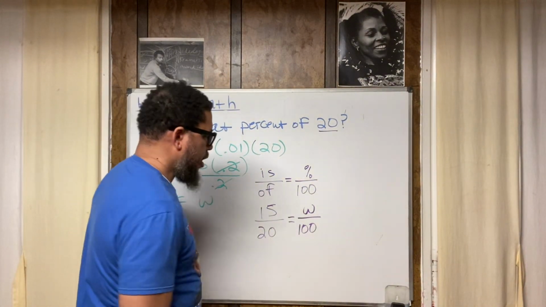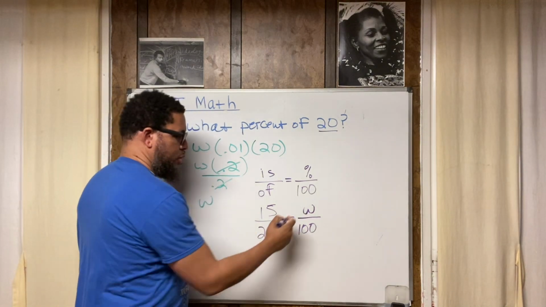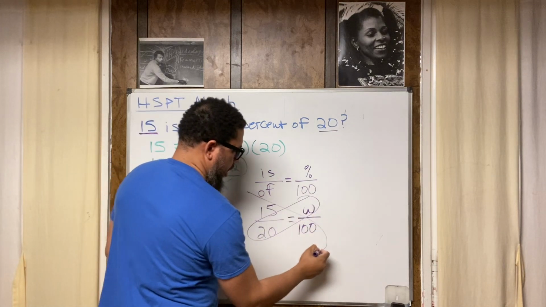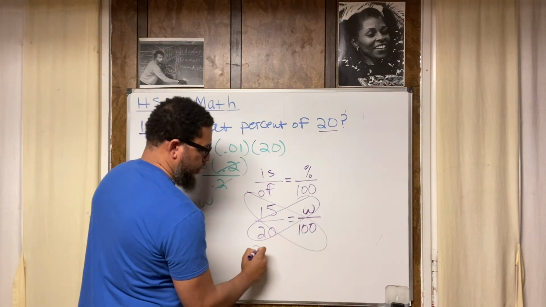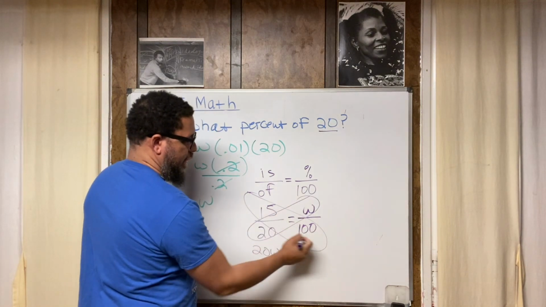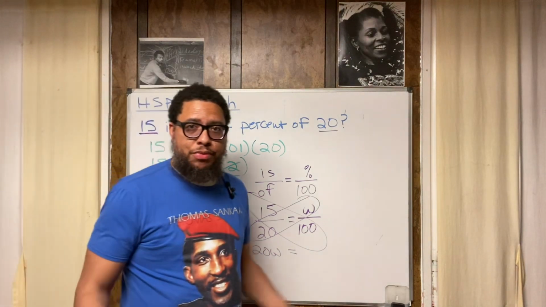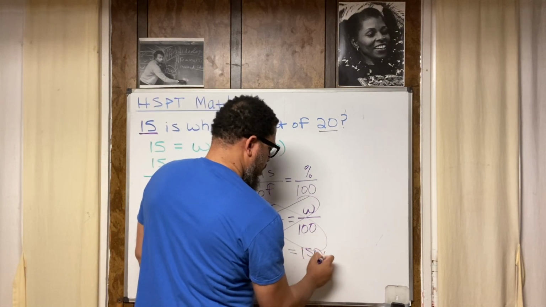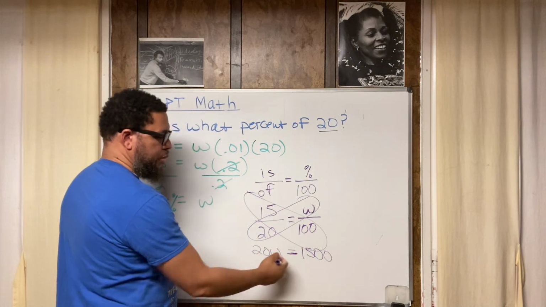Now, in order to solve this, what I like to do is what I call the Malcolm X method, because we go in an X formation to eliminate the fractions. 20 times W, the product is 20W. Bring your equal sign down. Then we got 15 times 100, which is 1500. So now we got a straight up equation with no fractions. Now we want to solve for W.